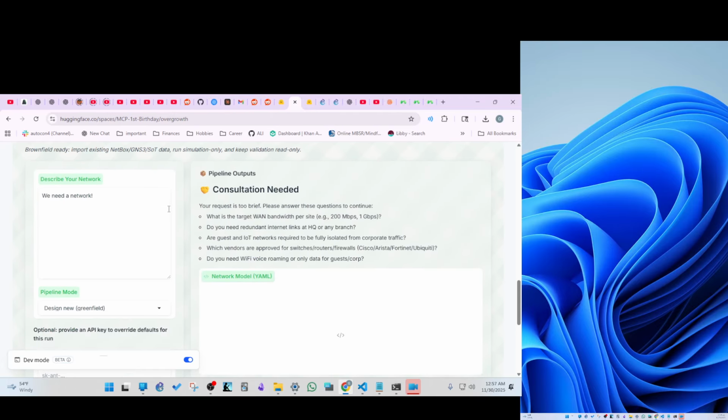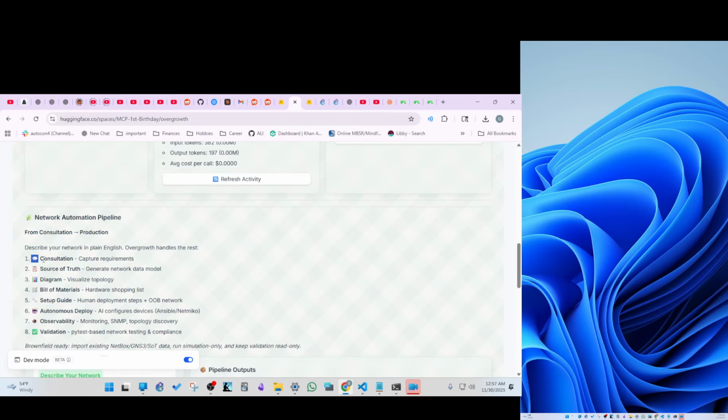Now the problem is what I'm working on right now. So we did a network, and that's a whole pipeline. You get a consultation, then it creates a source of truth. It tries to create the diagram, but that has been very hard, so I'm moving on from that. Then the bill of materials, and a setup guide to deploy and make sure you have an out-of-band management network. That's really key. Then it does everything else autonomously, fully automated, agentic AI driven.